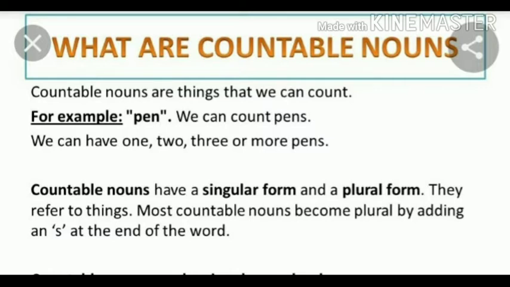Counted using numbers. For example, pen, we can count pens. We can have one pen, two, three or more pens. Another example, apple, one apple, two apples, etc. Countable nouns have a singular form and a plural form. They refer to things. Most countable nouns become plural by adding an s at the end of the word.